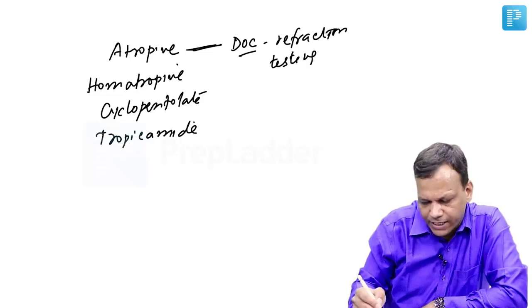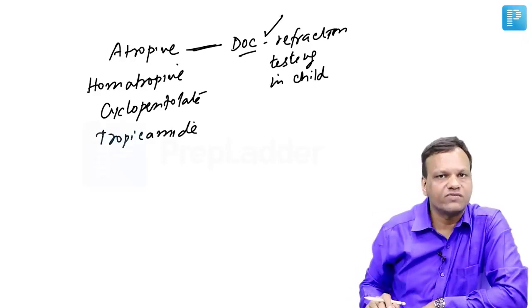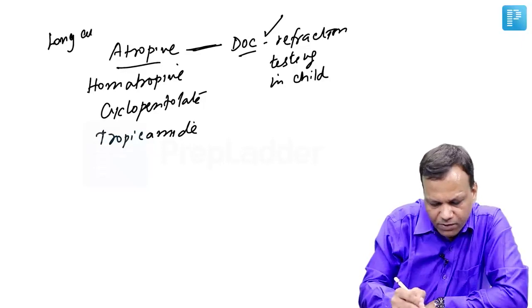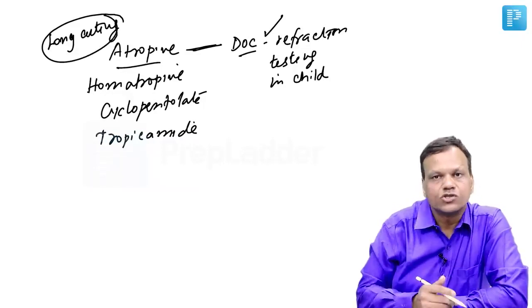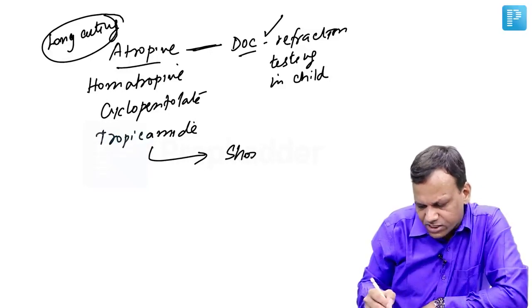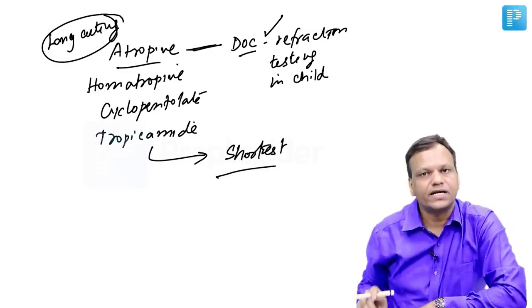Remember, in a child there is very strong tone of ciliary muscle, so we have to use a strong drug, which is atropine, but it is very long acting in the eye. Sometimes the action remains for 7 days, so it is not preferred in adults. In adults, we prefer tropicamide, which is the shortest acting drug in this category.